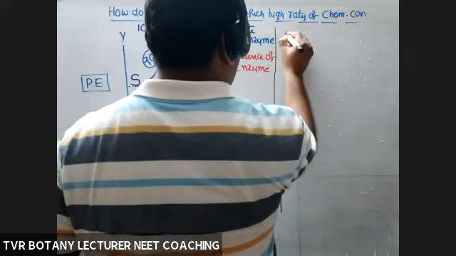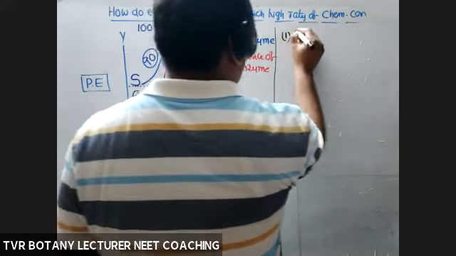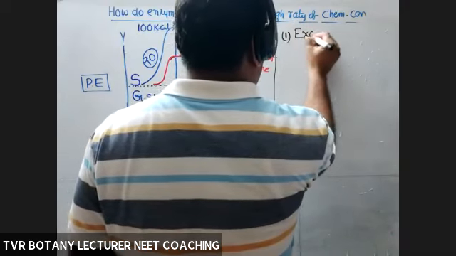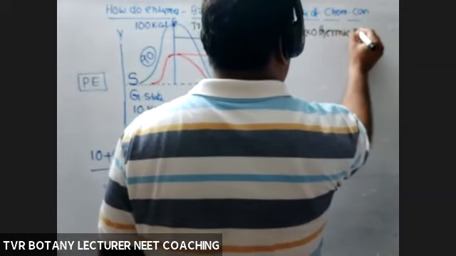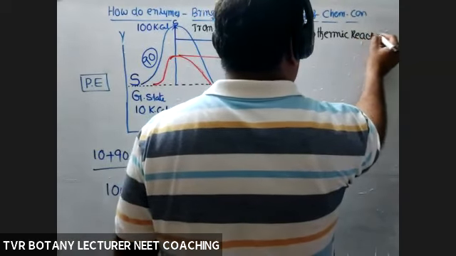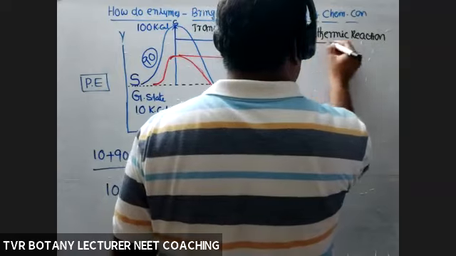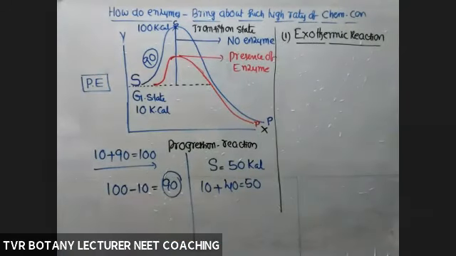Reactions are of two types. First one, exothermic reactions. So exothermic reaction means energy is liberated out. Energy is not consumed or less consumed.